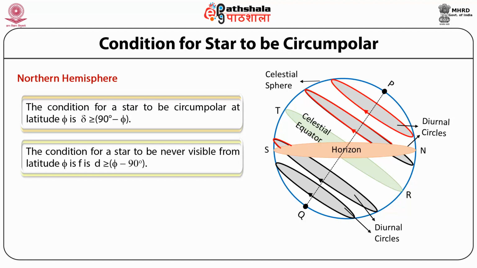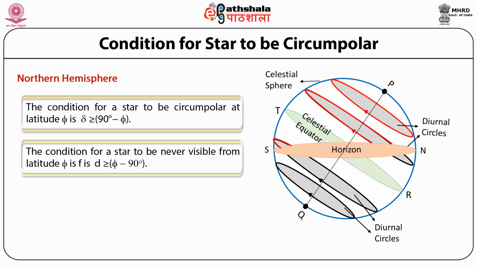Let us take an example of an observer on the equator. For the observer on the equator, the latitude is 0. That means phi is 0. For such an observer, from the above equation, for a star to be circumpolar, the declination should be greater than 90 degrees. But we know that the maximum value of declination can be 90 degrees south or north. Hence, there is no circumpolar star for an observer at the equator.